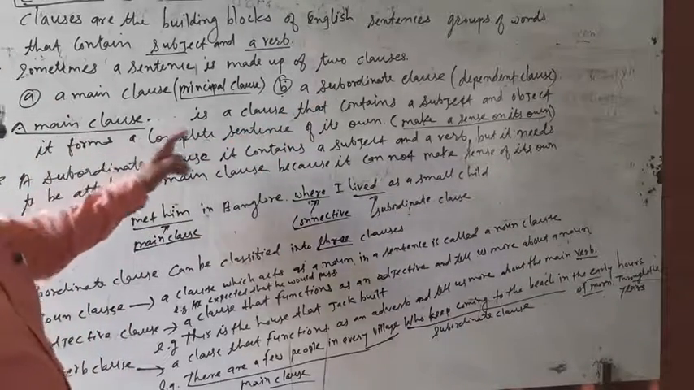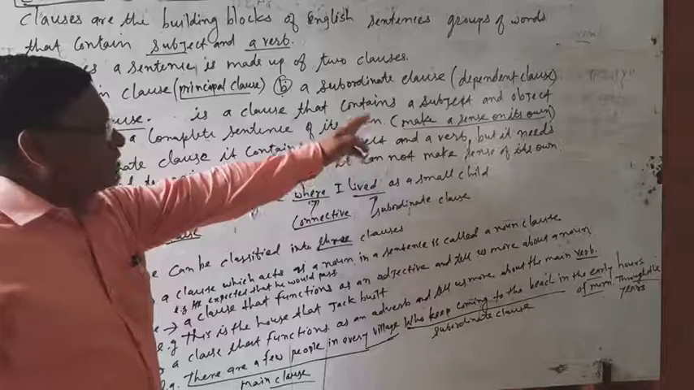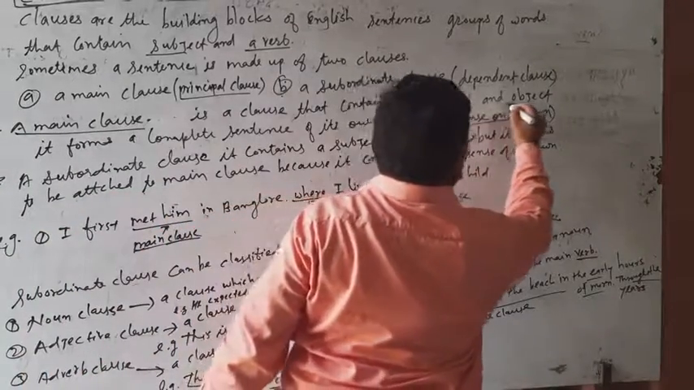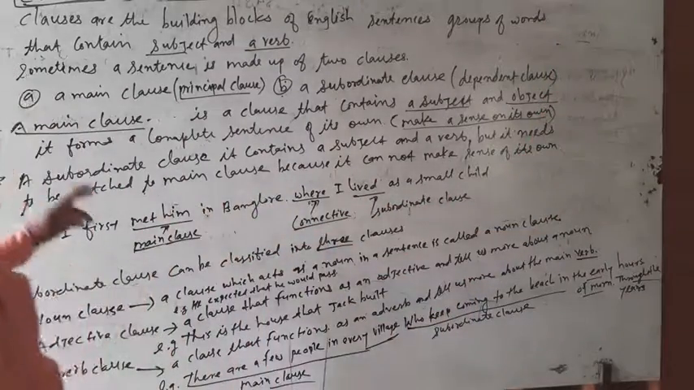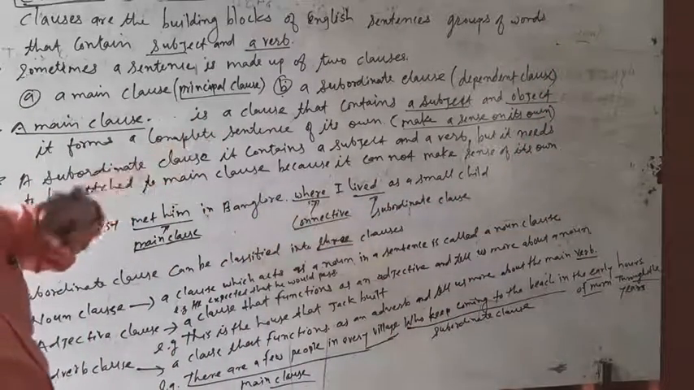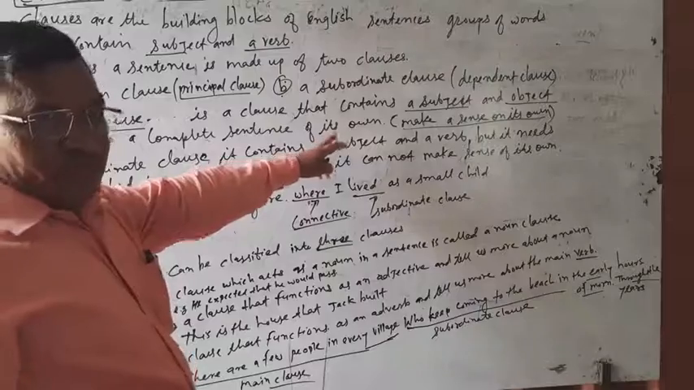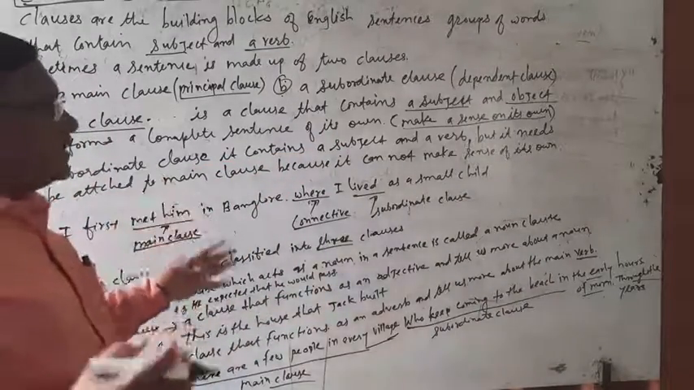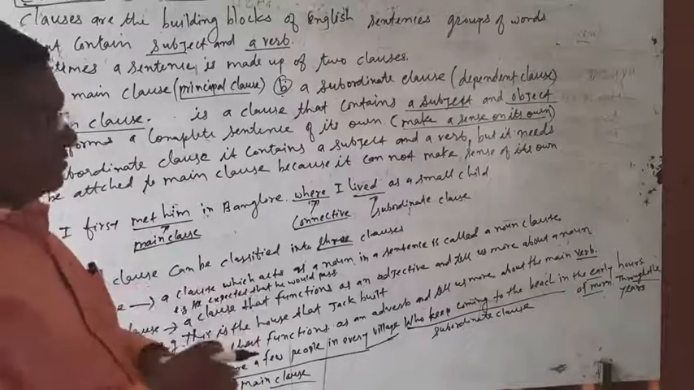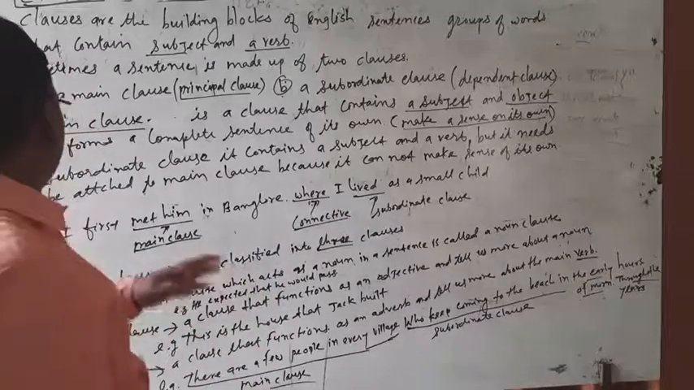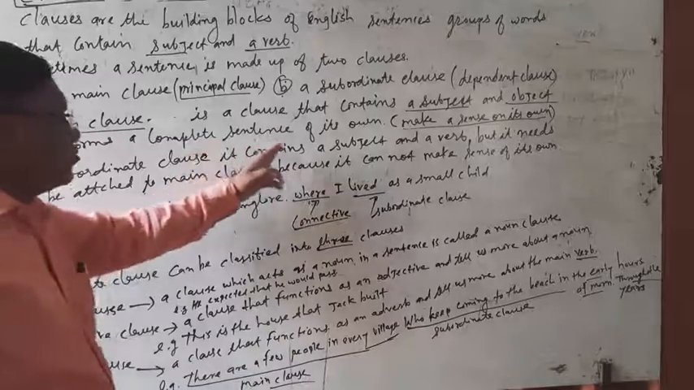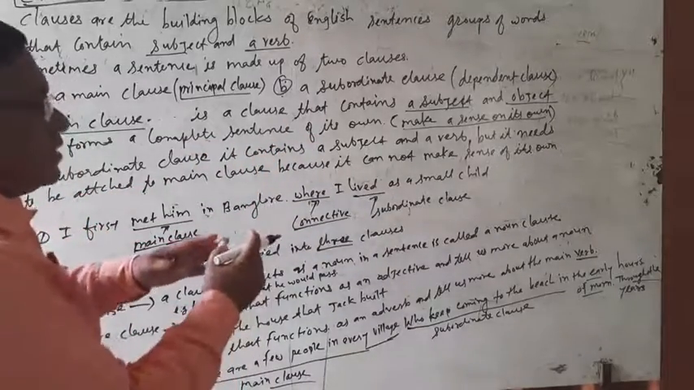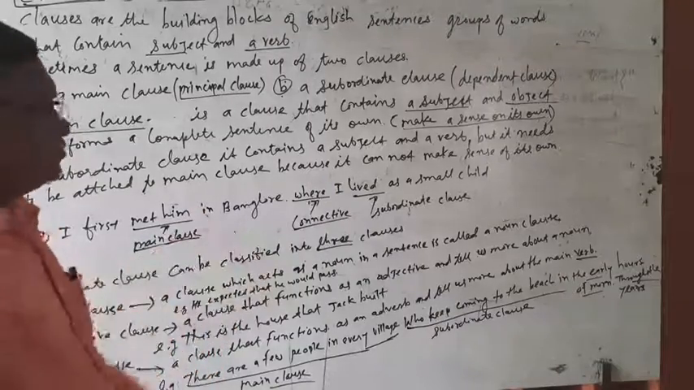A main clause is a clause that contains a subject and an object. It forms a complete sentence of its own, meaning we can get the complete sense. It makes sense on its own.